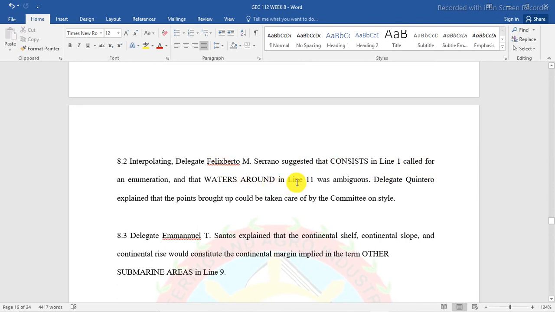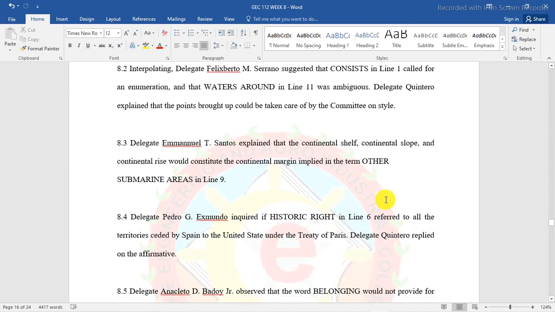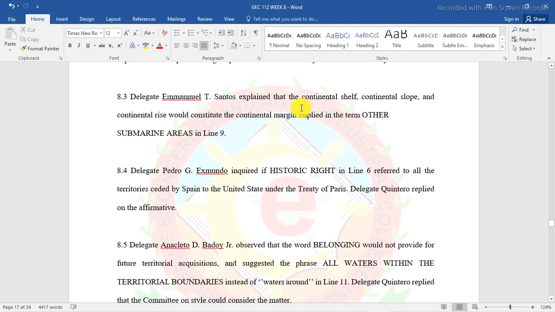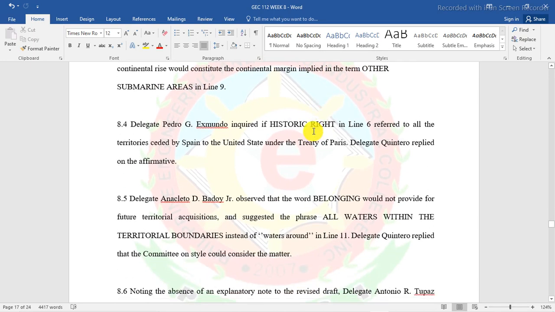Why? The phrase "waters around" in line 11 was ambiguous pala. Delegate Quintero explained that the points brought up would be taken care of by the Committee on Style. Delegate Emmanuel Santos explained that the continental shelf, continental slope, and continental rise would constitute the continental margin implied by "other submarine areas" in line 9.